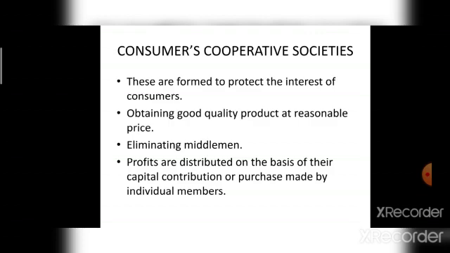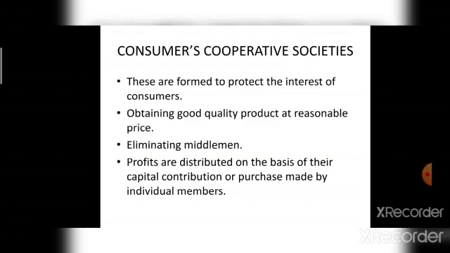So, consumers cooperative societies are formed to protect the interest of consumers. Members comprised of consumers obtain good quality products at reasonable prices. The society aims at eliminating middlemen to achieve economy in operation. How does it eliminate middlemen? The consumers cooperative society purchases goods in bulk directly from the wholesalers and sells goods to the members, thereby eliminating the middleman. Profits are distributed on the basis of their capital contribution or purchases made by individual members. This is all about consumers cooperative societies.